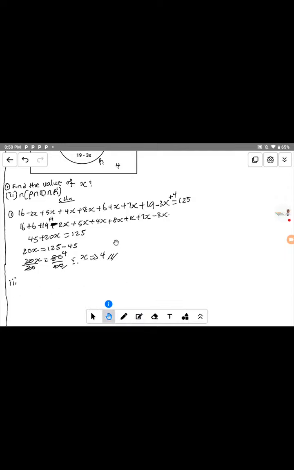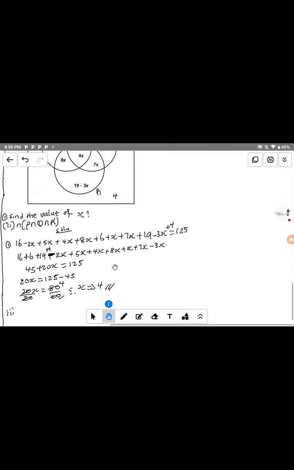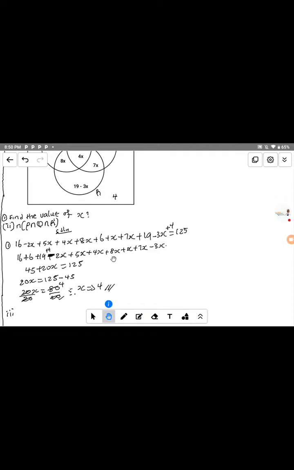Now the question says that we should find n, the number of, P intersect Q intersect R complement. This R bar here means R complement. Now, how do you use the R complement in what we have here in the question?